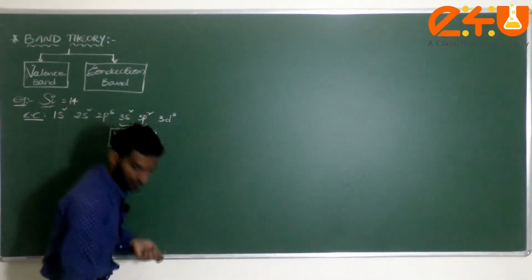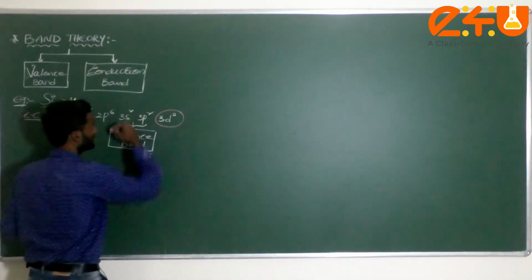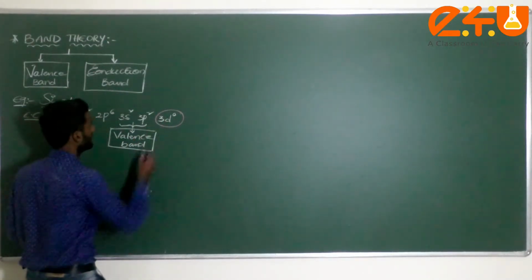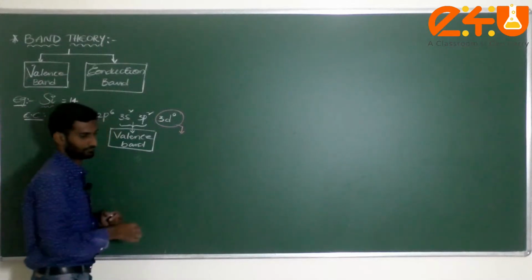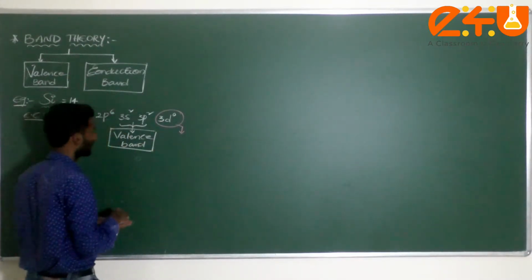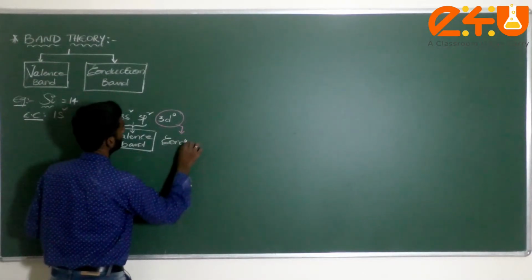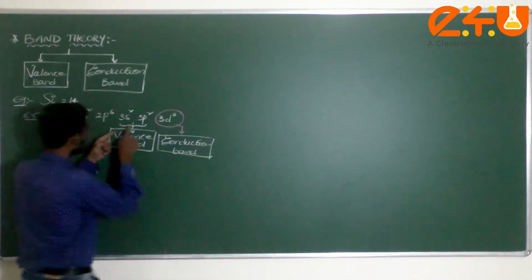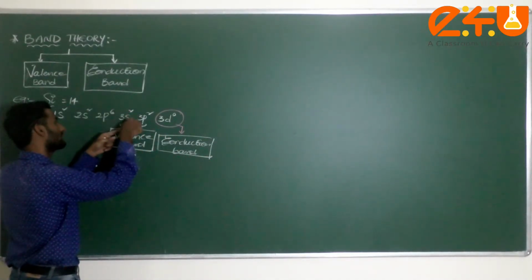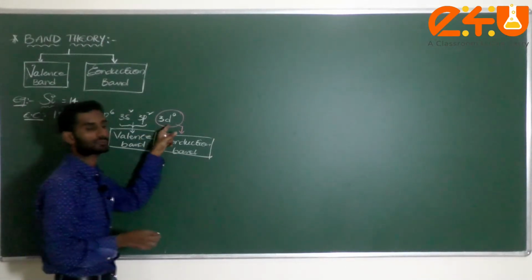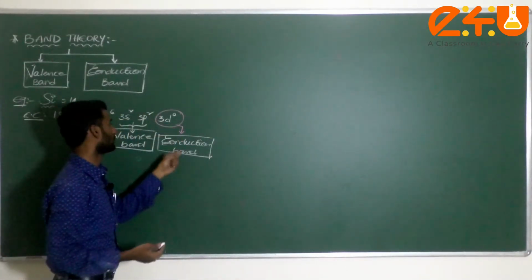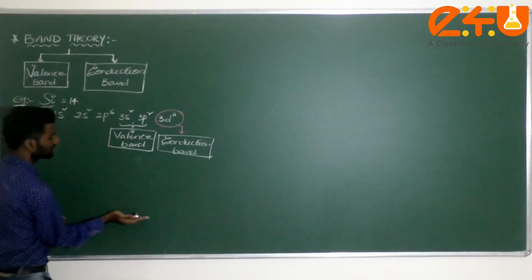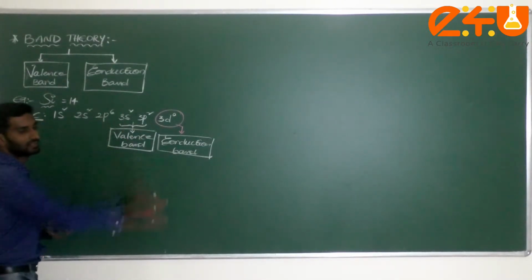But what about the 3d orbitals? There are no electrons in 3d, so it is vacant. That vacant band is called the conduction band. Due to the presence of more electrons, the density is more and it settles at the bottom. Where there are no electrons, in vacant orbitals, it settles up. So the valence band is towards the bottom and the conduction band is towards the top.